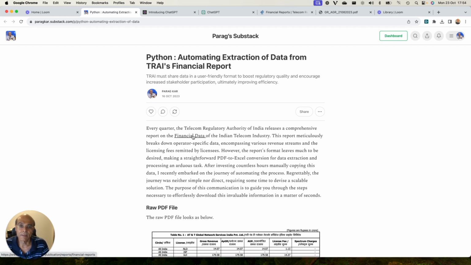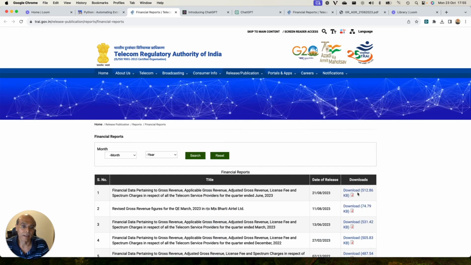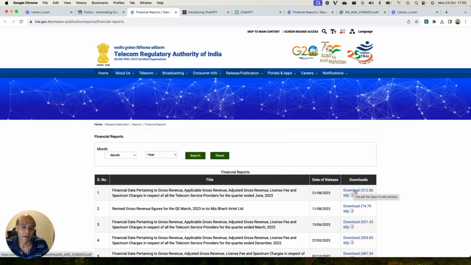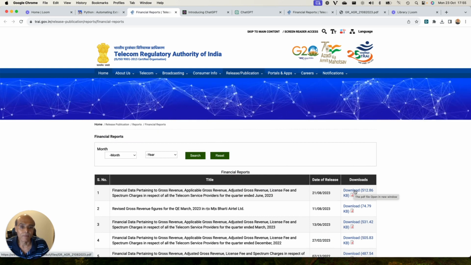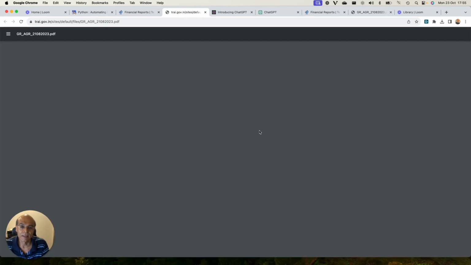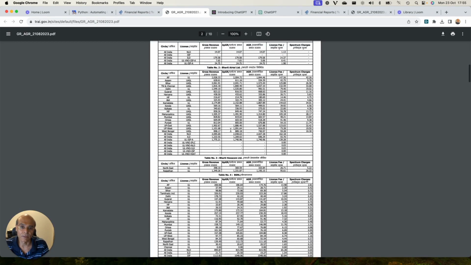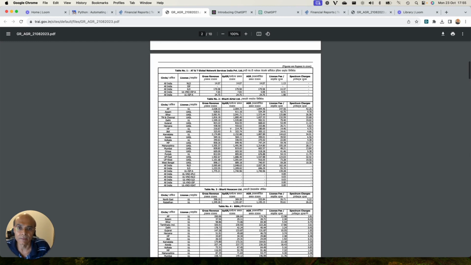For example, if you look at this file, which is posted by TRAI every quarter, which contains the operators' financial information, you will find that this data is in a format which is very difficult to process using conventional PDF to Excel conversion.